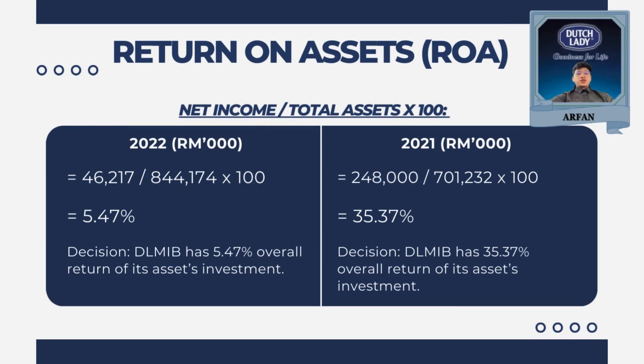Next, for return on asset, the calculation involves dividing the net income by the total assets times 100. The LMIB in 2022 has 5.47% return on assets and 35.37% in 2021, the overall return of its asset investment. A higher return on assets is generally considered favorable as it suggests that the company is effective in utilizing its assets to produce earnings.